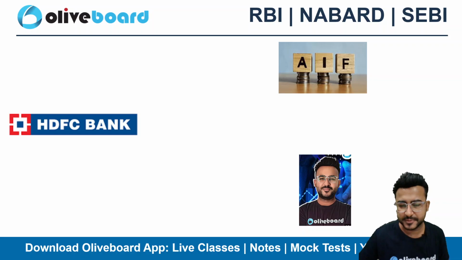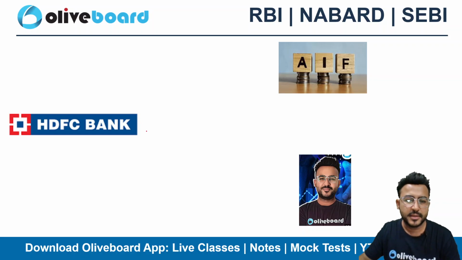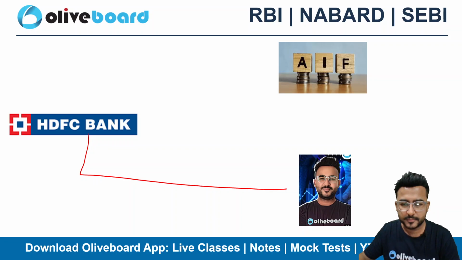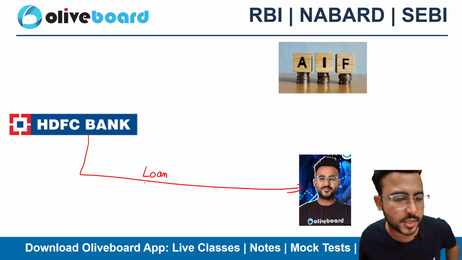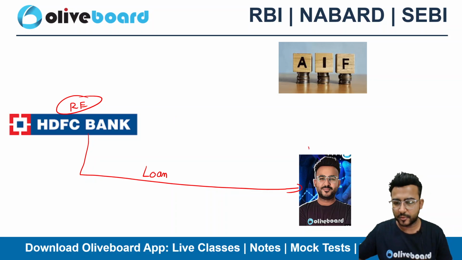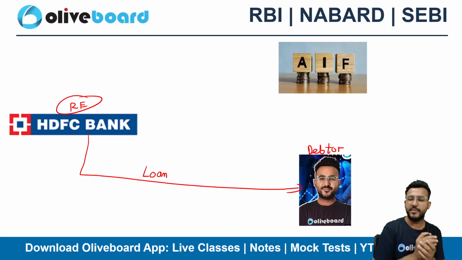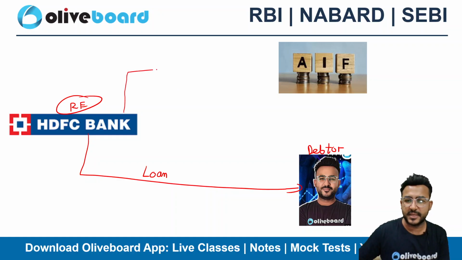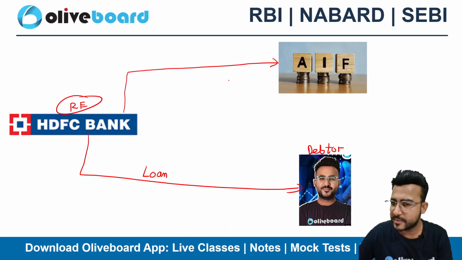सबसे पहले एक माइंड मैप समझते हैं. HDFC बैंक ने मुझे लोन दिया. So HDFC बैंक here is the regulated entity, जिन्होंने एक डेटर को, मैं उनका डेटर हो गया, I am a debtor of HDFC बैंक, so it has given me loan. Now HDFC बैंक at the same time is investing in this AIF, alternate investment fund, as well.